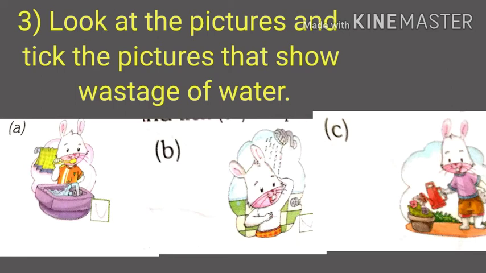Third, look at the pictures and take the picture that shows wastage of water. A. While brushing, he keeps the tap running as it is. Means it is the wastage of water. Tick there. B. Also, instead of using a bucket of water, he is using the shower. Means it is again wastage of water. Tick there also. And C. The remaining water is given to the plant. Means it is the use of water. Correct.